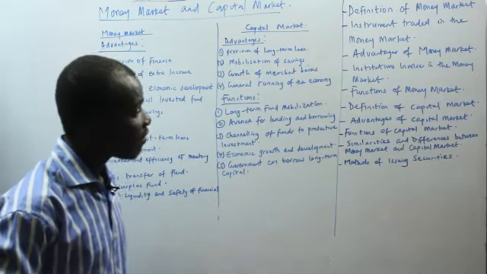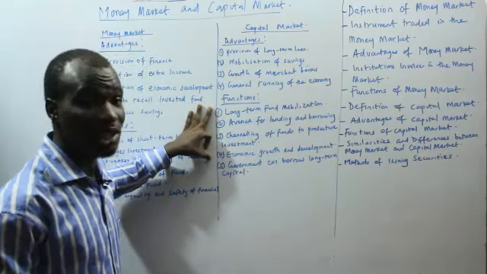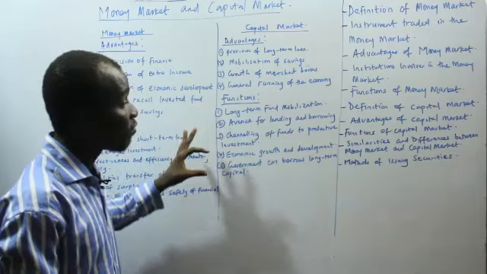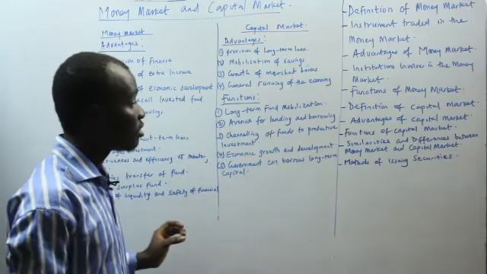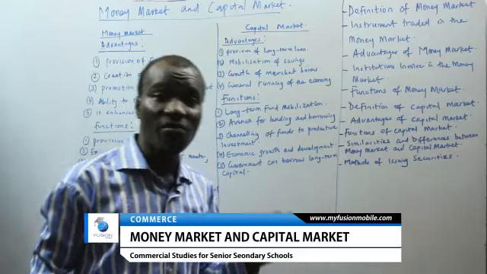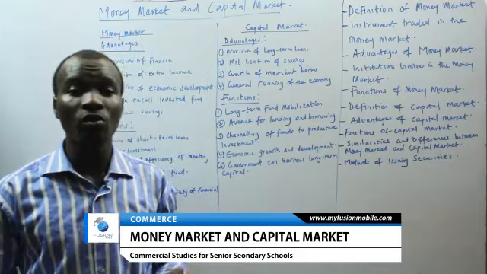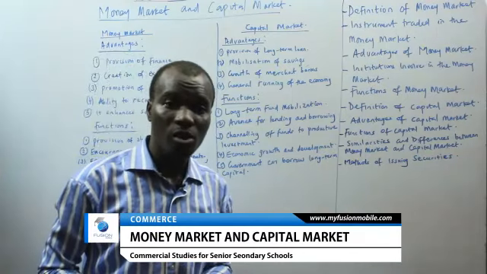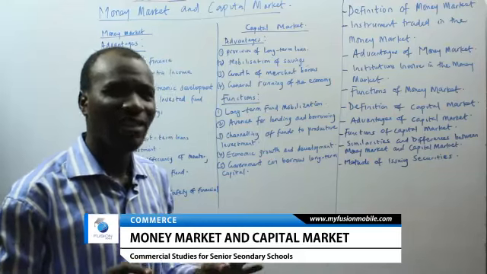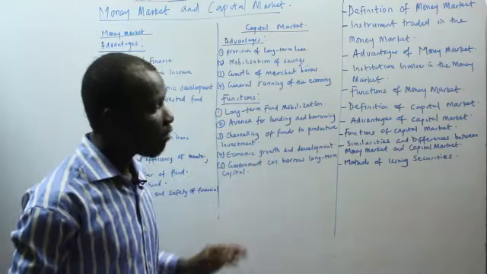And also we have the functions of the capital market. We have long-term fund mobilization. You have to ensure that there's mobilization of long-term funds, and also there's an avenue for lending and borrowing. So those in need of funds can easily come to the capital market to secure a long-term loan from those that have surplus funds. So it must provide an avenue for lending and borrowing. That is also a function of the capital market.